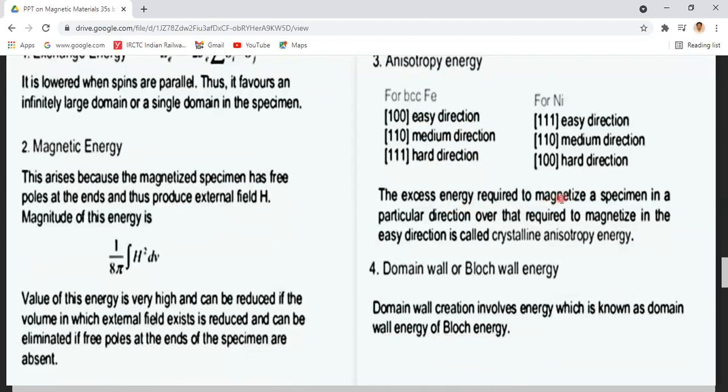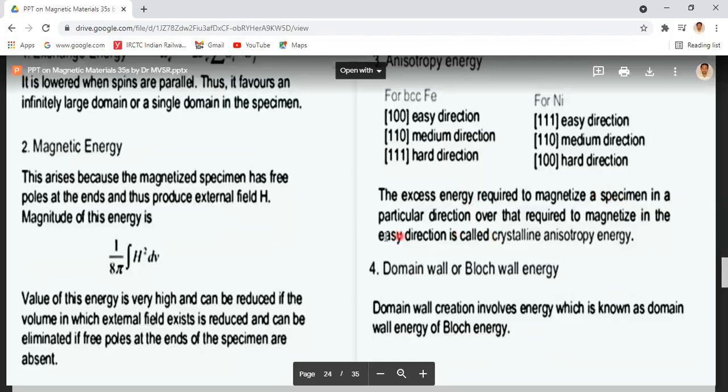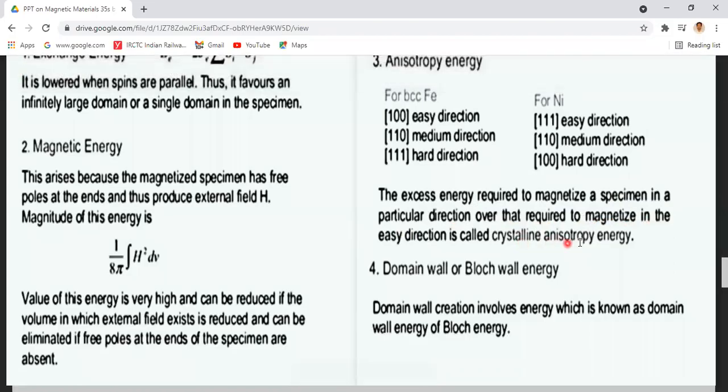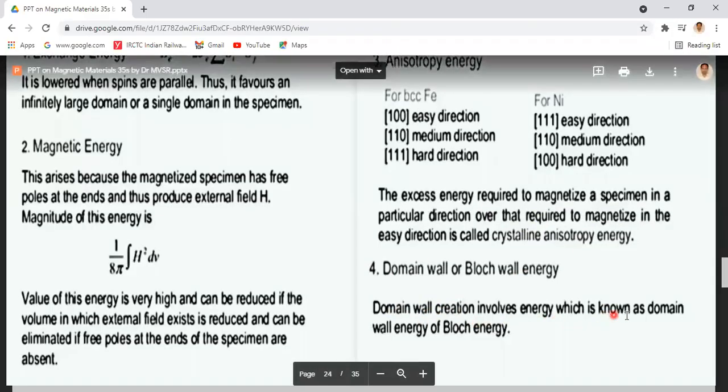The excess energy required to magnetize a specimen in a particular direction, over that required to magnetize in the easy direction, is called crystalline anisotropy energy. And domain wall creation involves energy which is known as domain wall energy or Bloch wall energy.